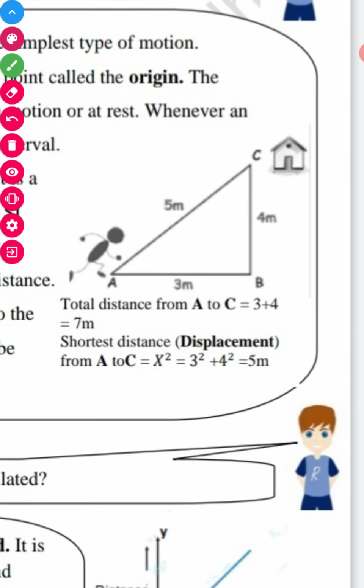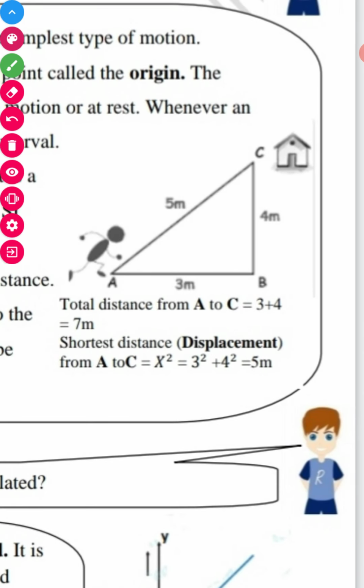See this. If I say this child, the student, is moving from A to B and covers 3-meter distance, and then B to C towards house, covers 4-meter, then this student covered the distance 3-meter as well as 4-meter. Total distance covered is 7-meter. This is distance.